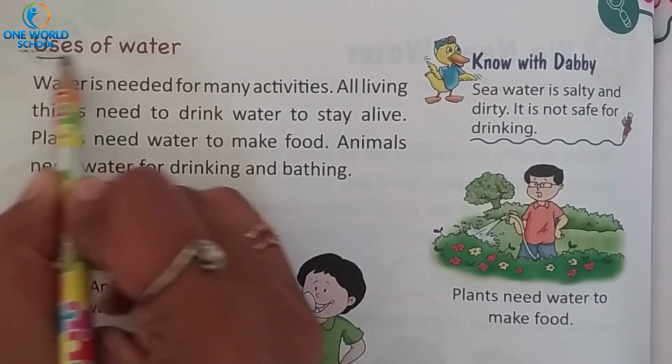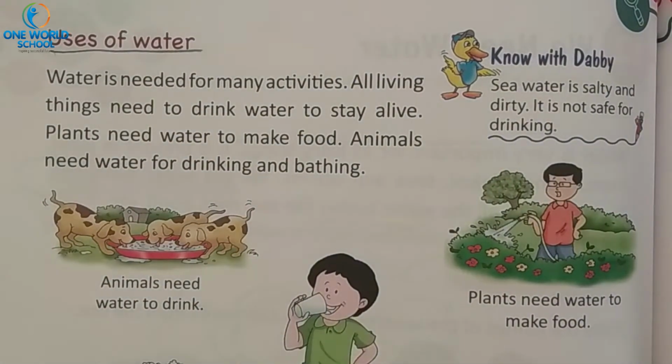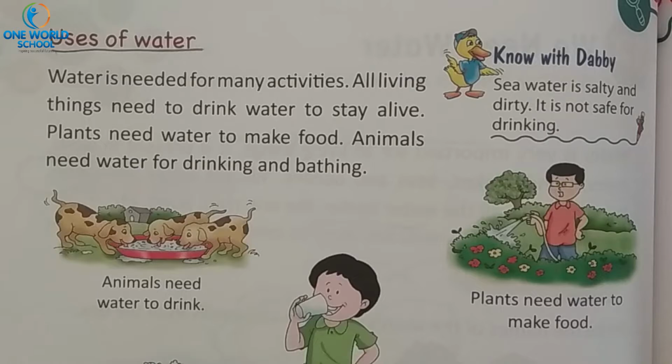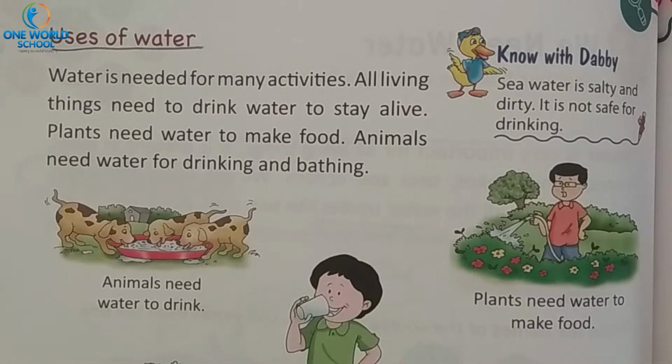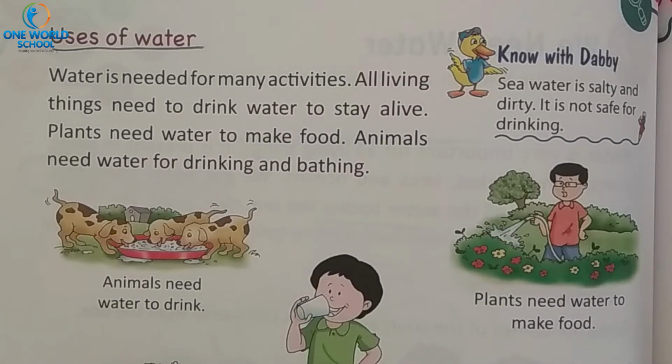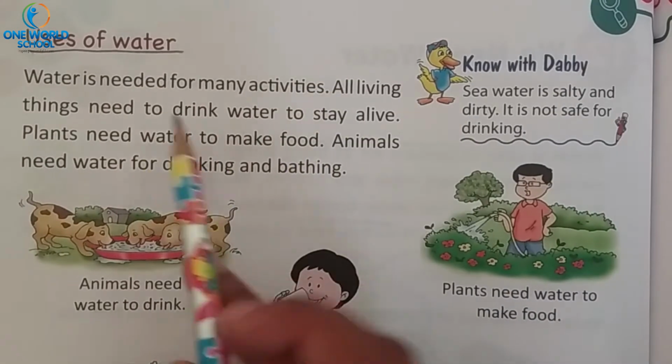Now, uses of water. What are the different uses of water? Where do we use water? We use water for drinking, bathing, cooking, and washing our clothes. We use water for different purposes. Let us read it.